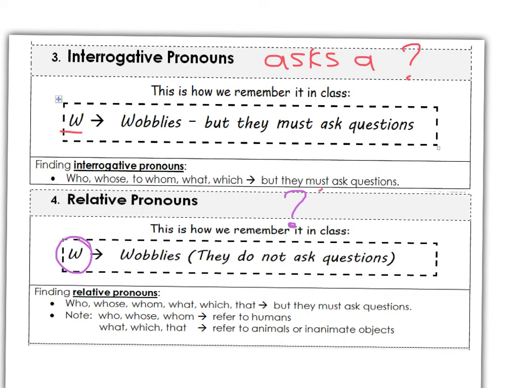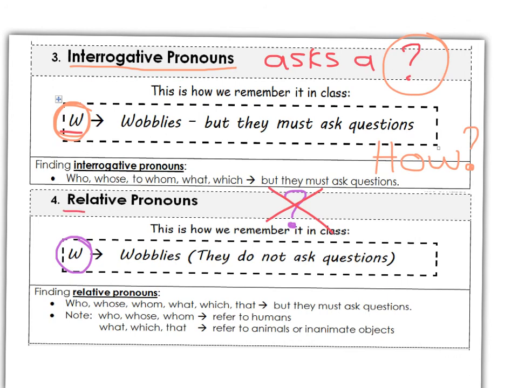Let's make a cross over it so that you can remember. An interrogative pronoun starts with a W, and it asks a question, and we know that there's an exception, and the exception is how, provided how asks a question.